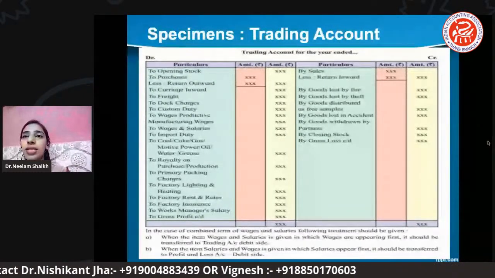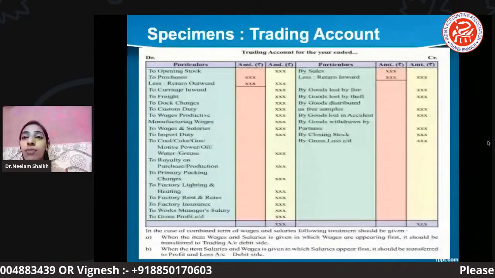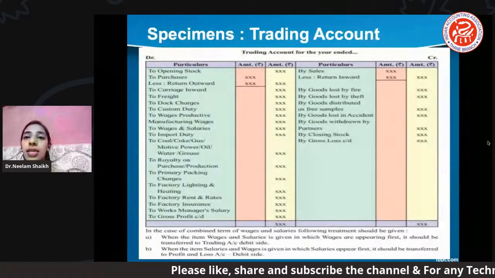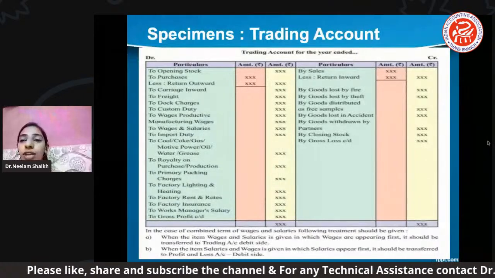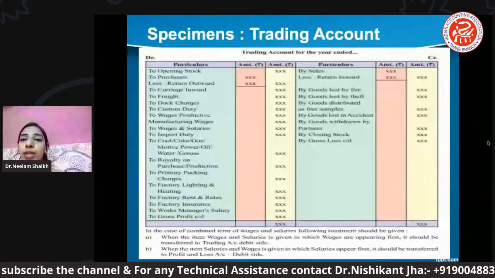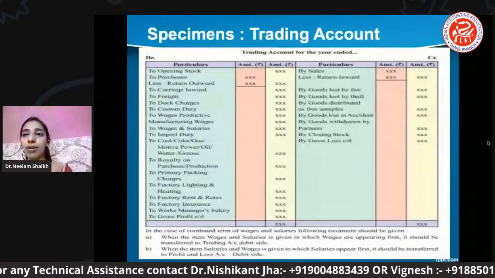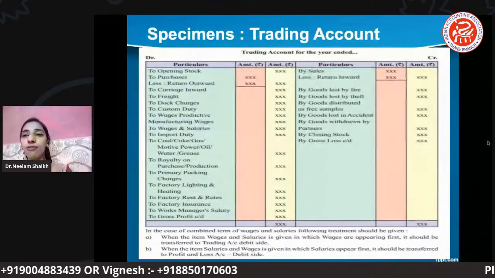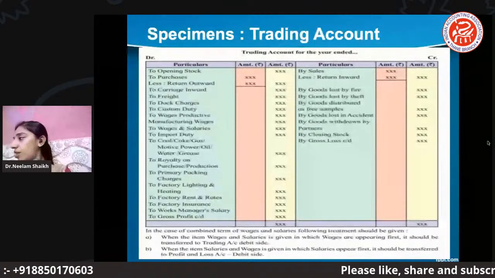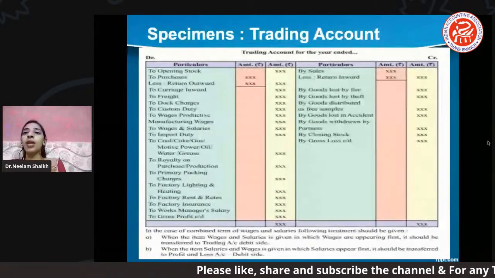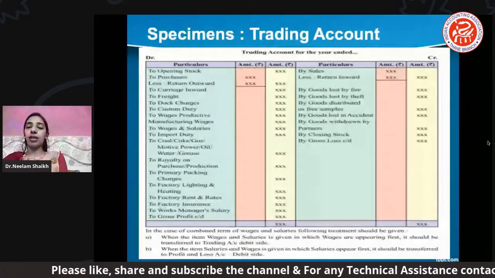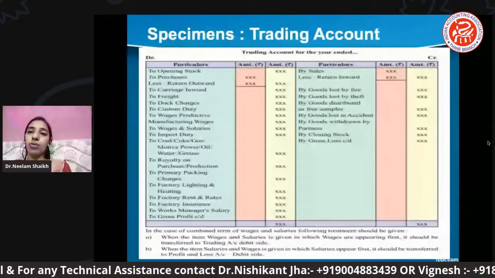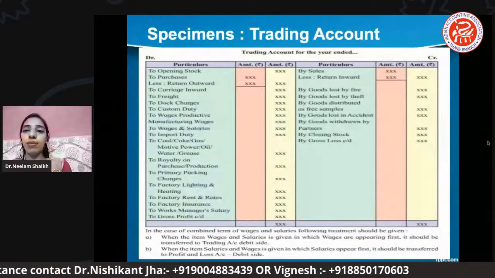Now next, here is a very important point which is mentioned. Kindly note that in case of combined wages and salary, the following treatment should be given. Usually what happens is, when the question gives wages and salary, the student gets confused about where to post it, whether on the debit side of the trading account or the debit side of the P&L account. So for that this specification has been made, right?